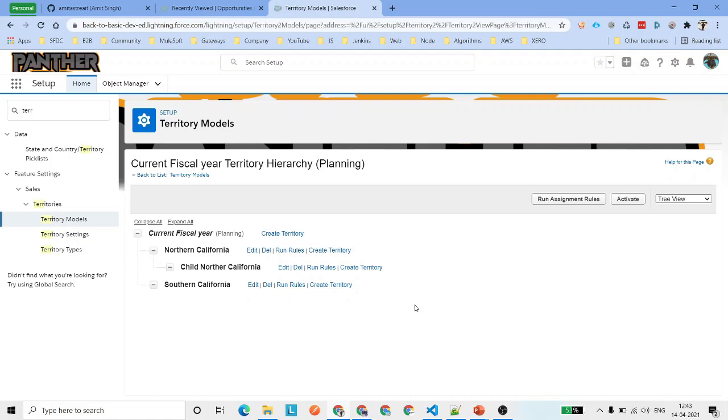In the next video, what we are planning is to see how we can create the rules for our territories, how we can assign the accounts manually, how you can assign the accounts with the help of a rule, and then we will also see how we can add the users to the territories, how we can activate our current territory model, and how that active territory model is working for us.